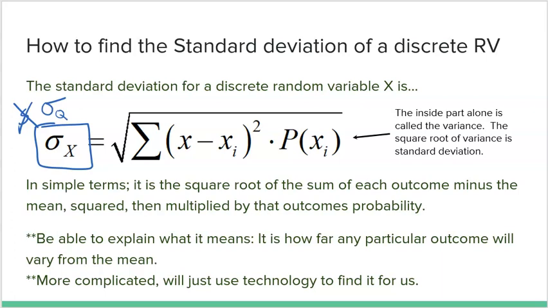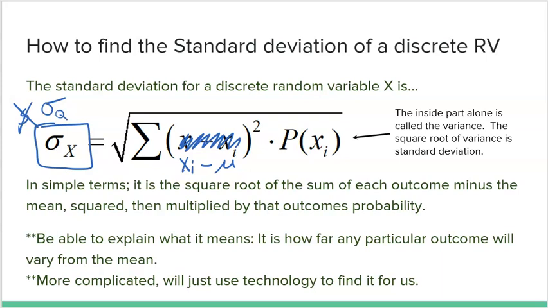Now this formula is a little bit uglier to use, but let me explain real quick. What you do is you take each outcome minus the mean. I didn't write that very well here. So what you do is you take each individual outcome, and you subtract the mean. So what you're doing is you're finding out how far each outcome is from the mean.